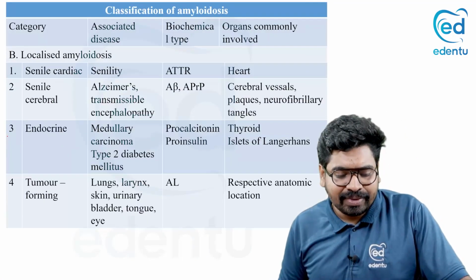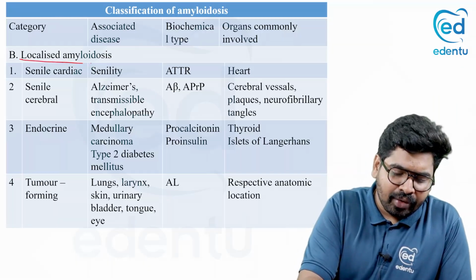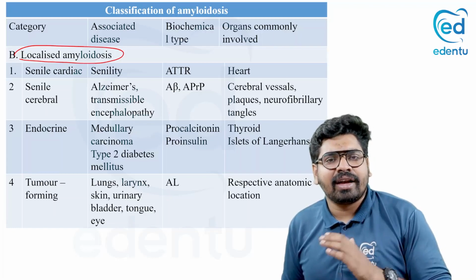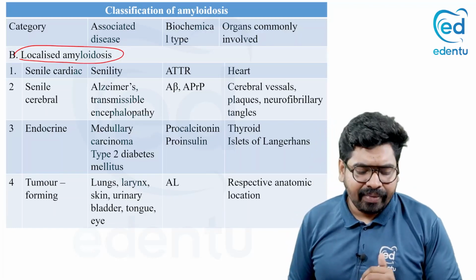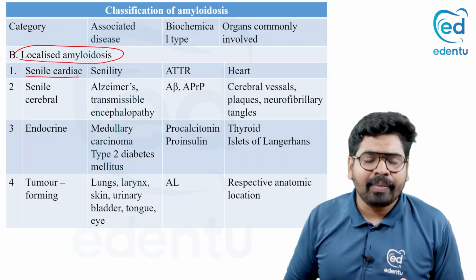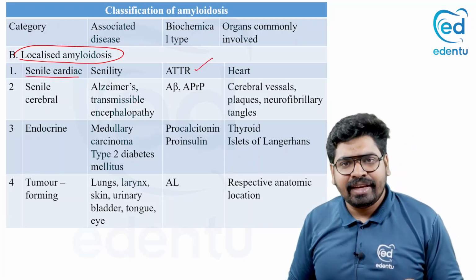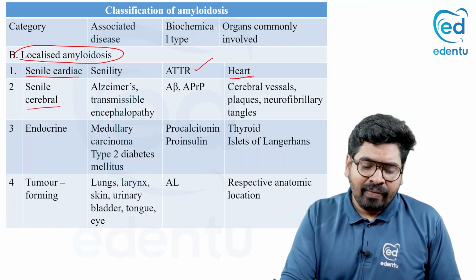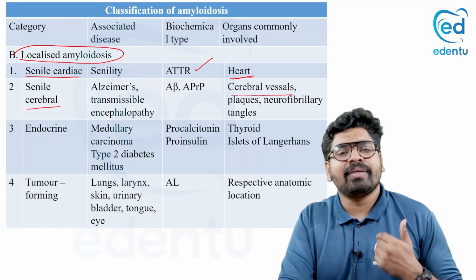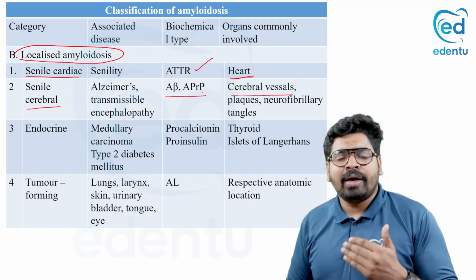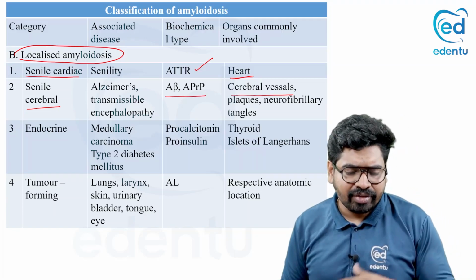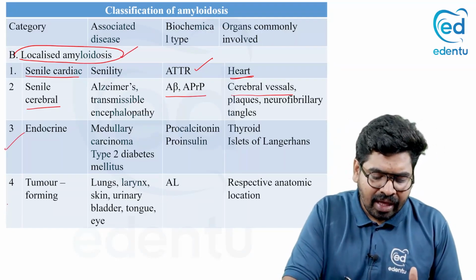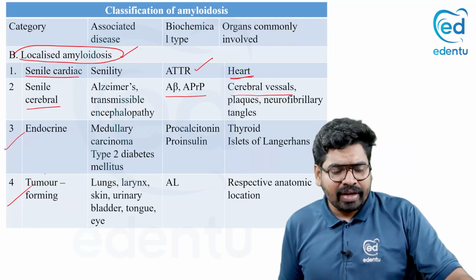We have already discussed. Coming to the localized amyloidosis, here it is localized to a single area. Not all the areas are deposited. There is senile cardiac amyloidosis, which deposits ATTR type of amyloid mainly in the heart. That way it is senile cardiac. There is senile cerebral, which is mainly deposited in the cerebral blood vessels, and A beta type of amyloid is deposited. This is not that important, but you should know there are localized forms of amyloidosis, like the endocrine and the tumor forming amyloid. There are different types of amyloidosis.